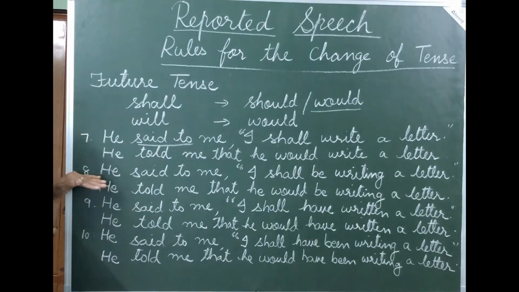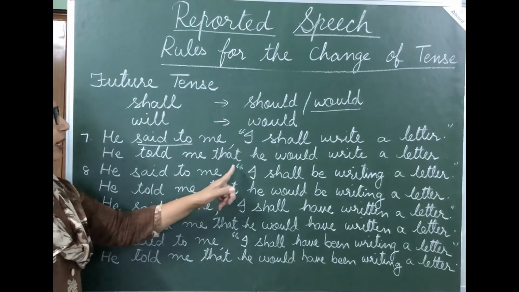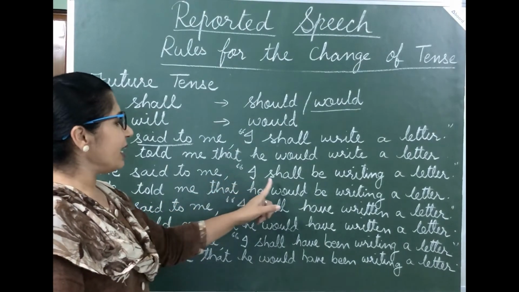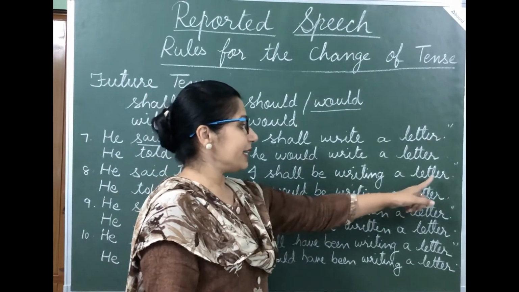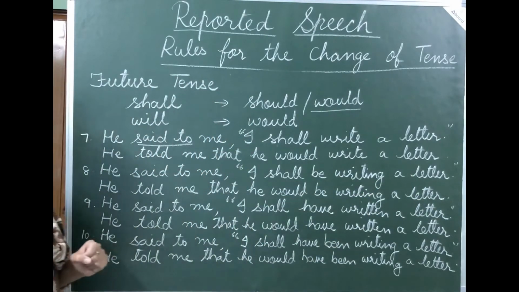Now next example of future continuous tense. He said to me, comma, inverted comma start, I shall be writing a letter, full stop, inverted commas close.